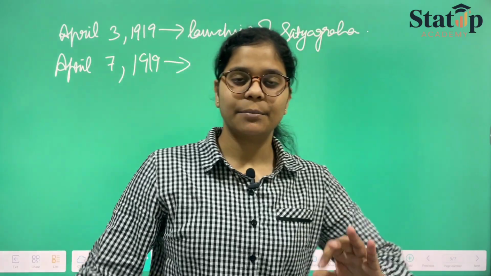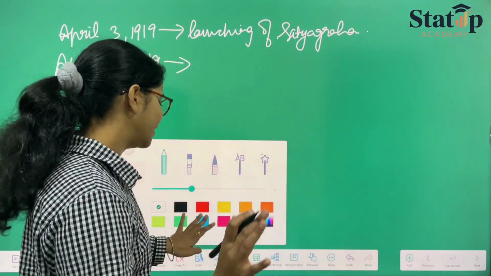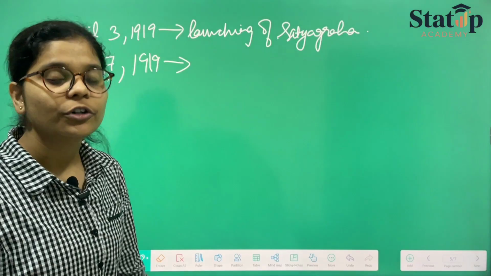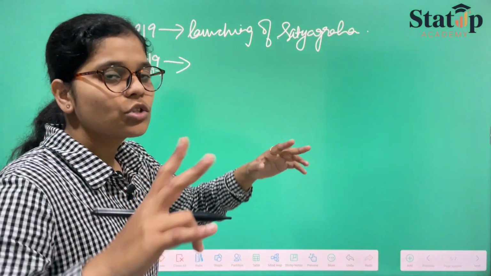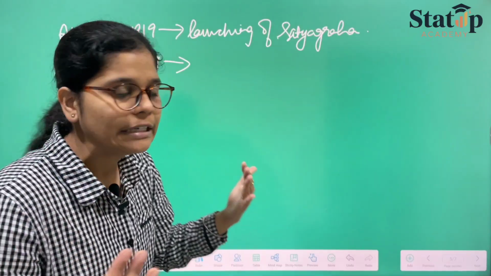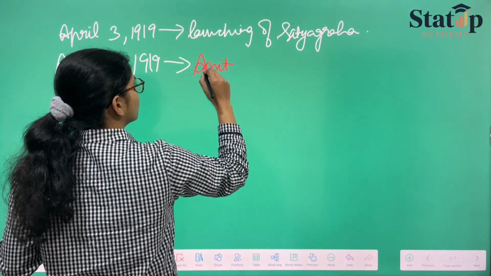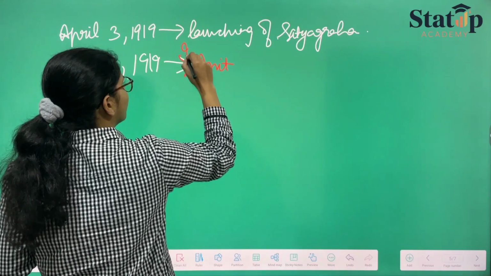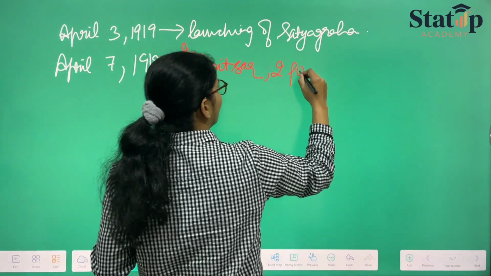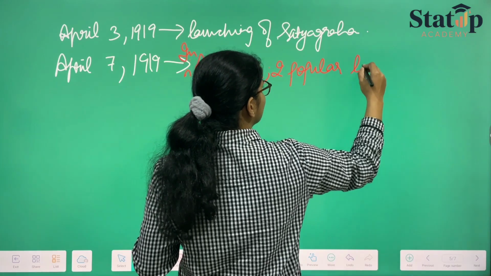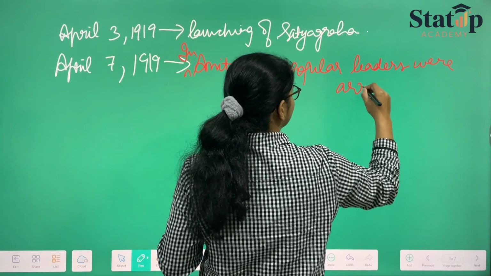Everything was going on good terms according to Mahatma Gandhi ji. Therefore, on April 7, in Amritsar, two popular leaders were arrested.